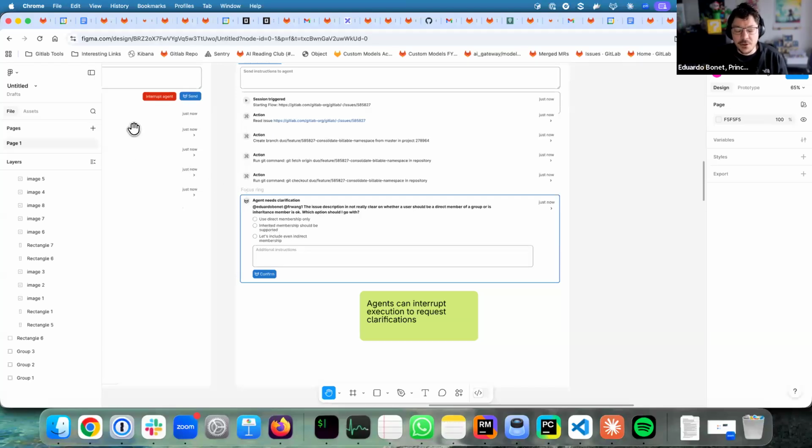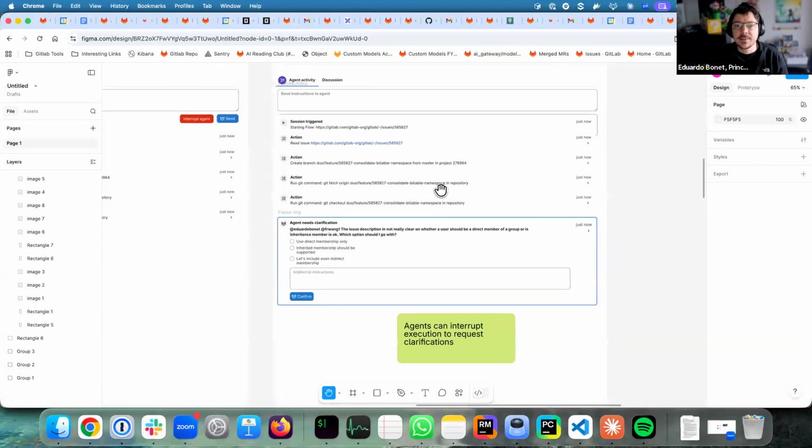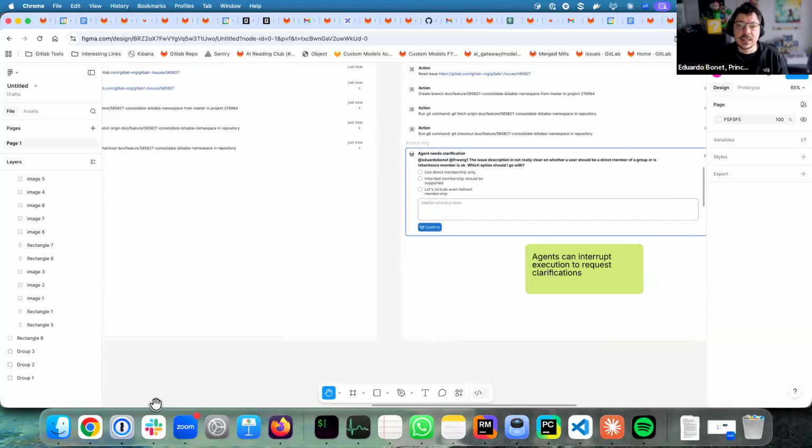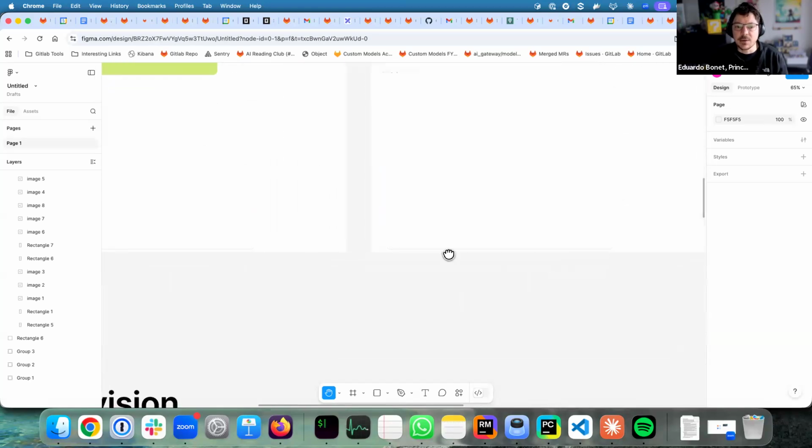But one of the biggest things is that now agents can ask clarifying questions. They can tag the authors or whoever is the best one, and they can interrupt themselves and ask clarifying questions. Suppose that over here in the issue we didn't clarify some stuff, the agent can then stop, think, and ask whether that is the right path or not. This would be a huge difference in our current flow.